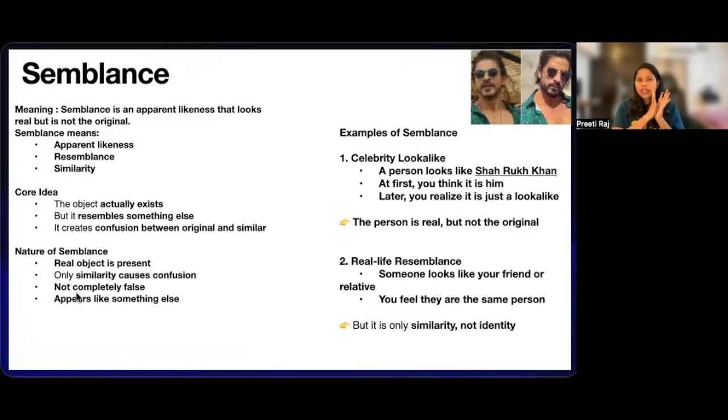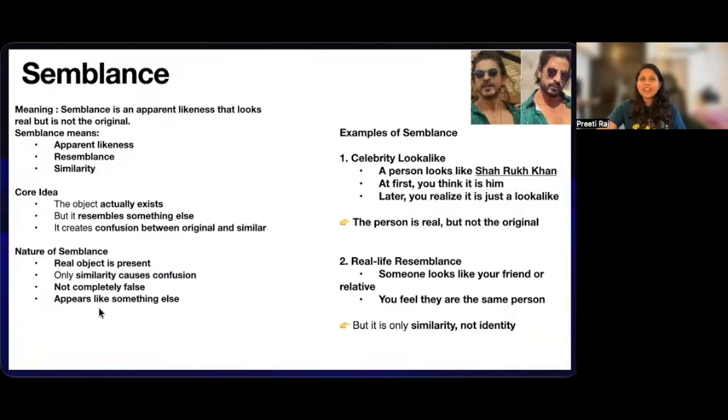To learn phantasm, remember the mirage. It is not there, but your senses make you feel that it is actually there. Semblance, on the other hand, is like somebody who resembles Shah Rukh Khan, but he is not him. Phantasm is a false perception in front of you, but semblance is a partial confusion.